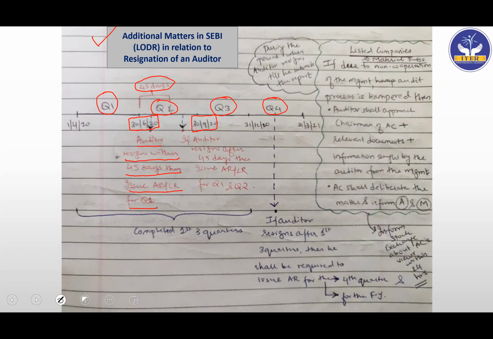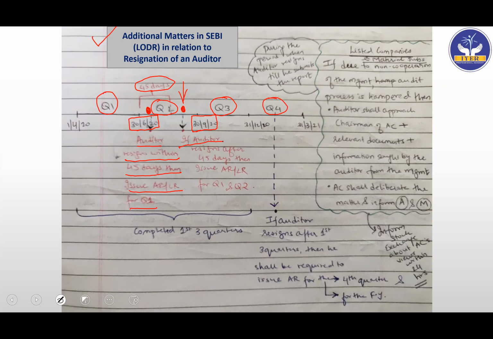Now they're saying if 45 days is over after the quarter ends, for example, after 30th June, if 45 days is already over, and then the auditor says that he wants to resign. Basically, the auditor is in quarter 2 only, but the auditor is now resigning as on this date. Earlier, we had seen that the auditor is resigning during those 45 days. But now the auditor is resigning after the 45 days are over, but before Q2 ends. So if the auditor resigns after 45 days, then imagine the new auditor comes in, he will have to get settled, understand the company's business and everything, and then in a hurry, submit the Q2 report.